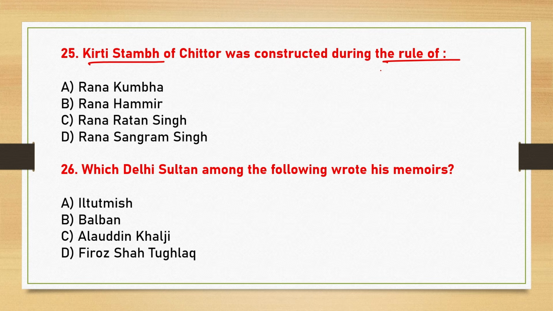Next, Kriti Stambha of Chittor was constructed during the rule of. So here the correct answer is option A, that is Rana Kumbha. The Kriti Stambha, that is called Tower of Fame, is one of the most famous monuments in Chittor. That was built by Rana Kumbha.